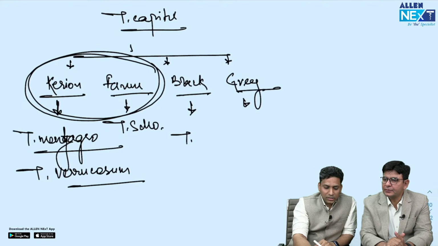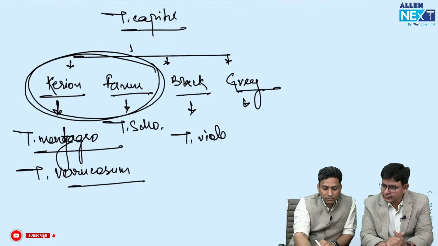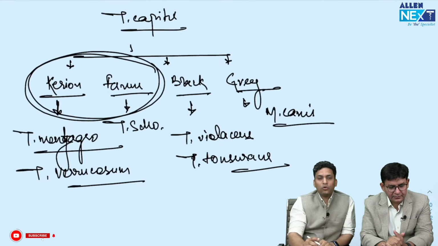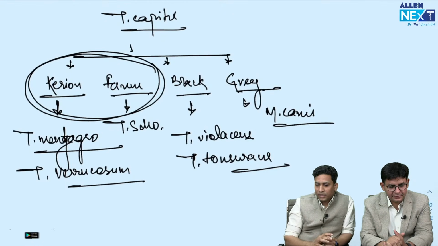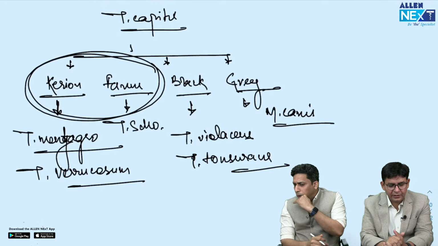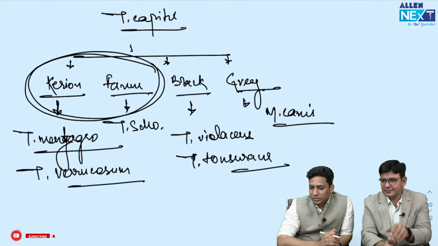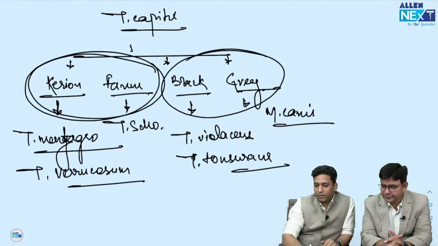Similarly, black dot is commonly caused by trichophyton violaceum and trichophyton tonsurans, while grey patch is commonly caused by Microsporum canis. So these are few common causative organisms which can be asked if they ask you the specific type. So very good. Everybody is telling inflammatory, sir. Good. So yes, both these are inflammatory and both these are non-inflammatory type.